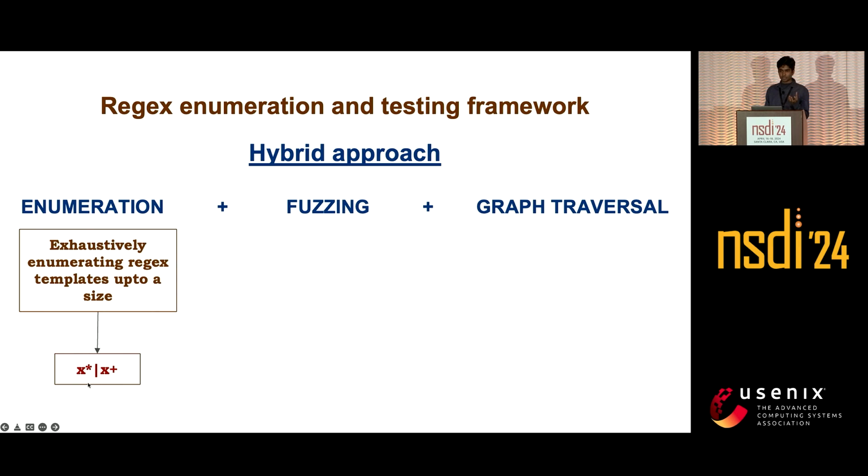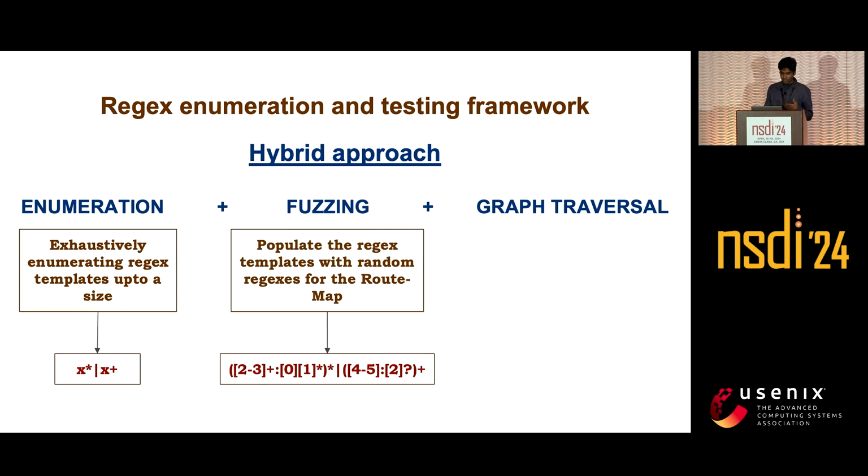X is a placeholder here, and it generates a regular expression shape up to a certain size. In our case we generated regular expressions up to size 3. Then we populate the regular expression templates with some random regular expressions, and we get some concrete regular expressions which will go into the route map.